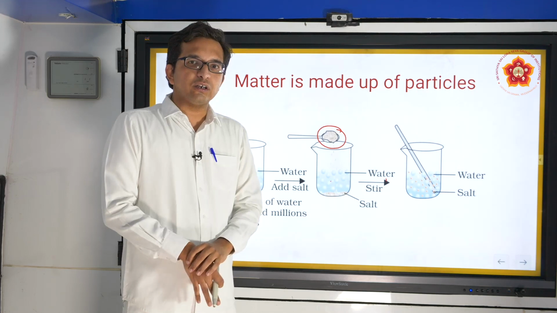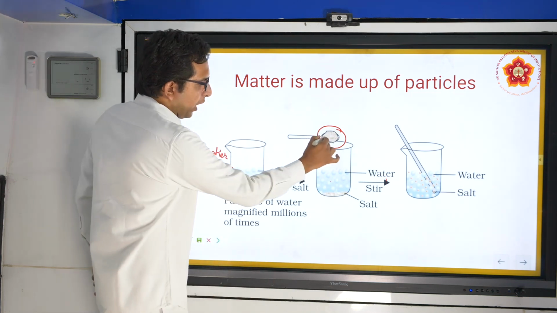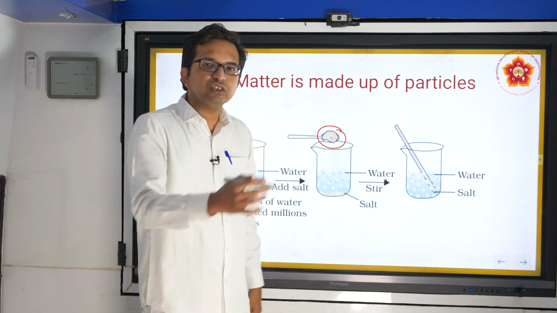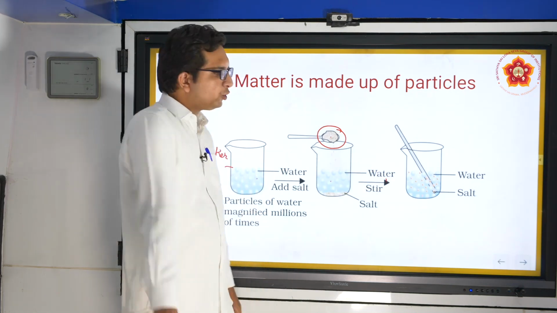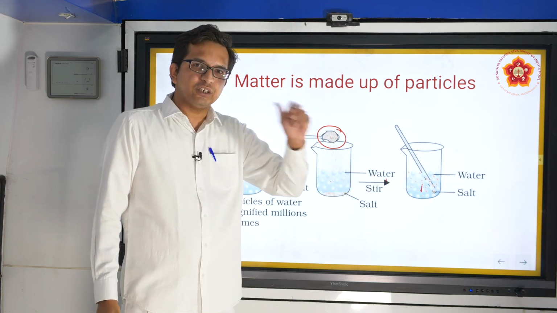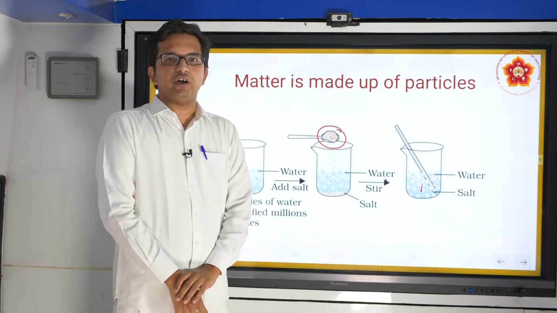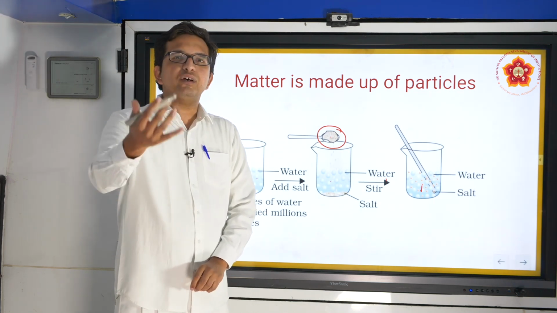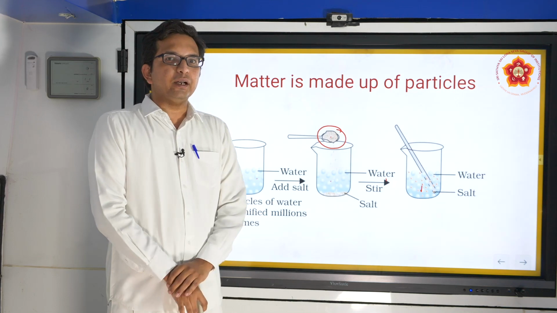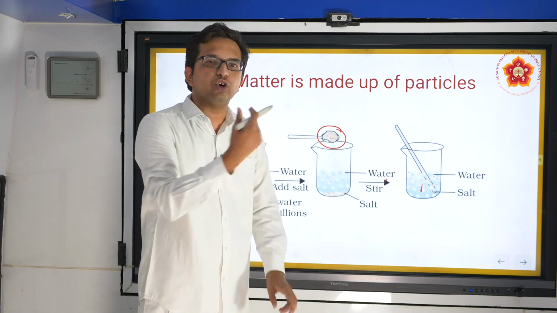There is no presence of salt. Does that mean it has vanished? Definitely not. Whatever salt you add in this case has dissolved in this water, thereby giving a salt solution. You may not be able to see the salt with your own eyes, but please take a sip of this solution. You will find a difference in state. What happens when you mix sugar in water? You get the taste of a sugar solution, which is pretty sweet. This sweetness is obtained because sugar molecules were mixed in water and completely dissolved in it.